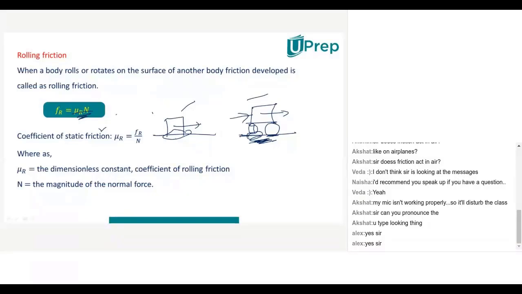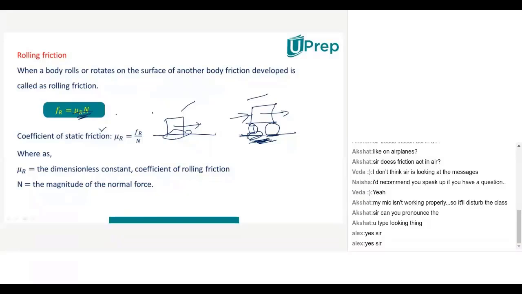In which of the cases is the object in a state of motion, either for sliding or for rolling? But for which condition will the object be in a state of rest? For static friction. Okay, good. So this is about static and kinetic, and in kinetic, sliding and rolling.